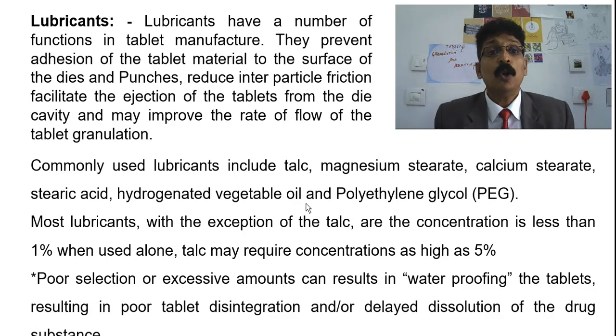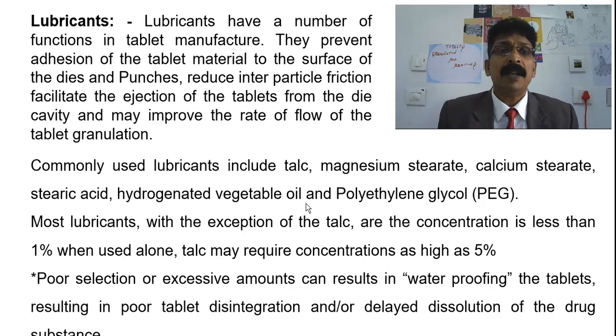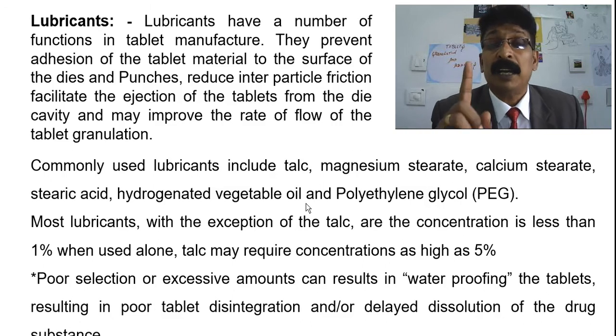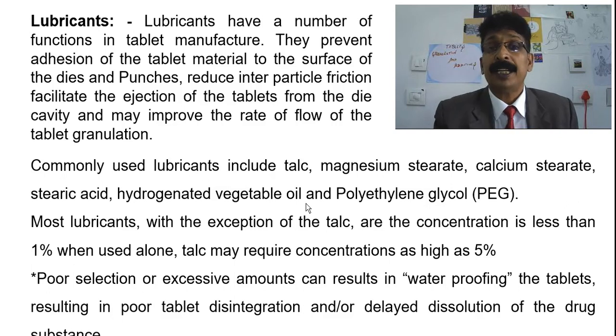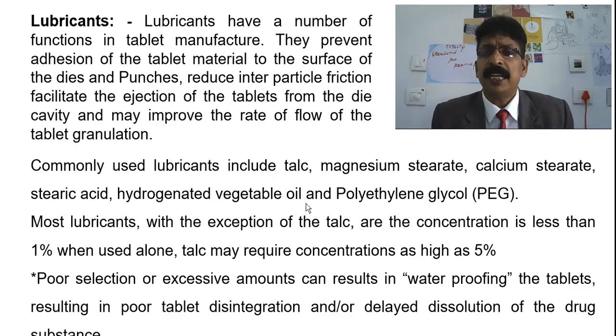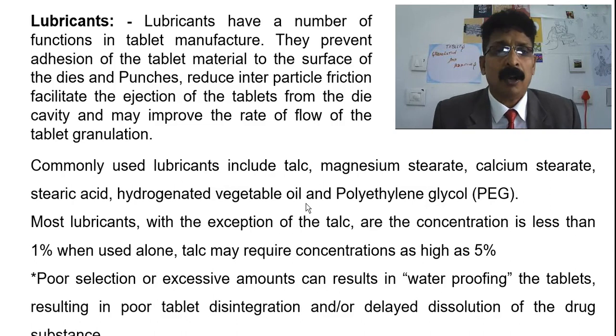And lubricants have a number of functions in tablet manufacturing. They prevent adhesion of the tablet material to the surface of the dies and punches. Reducing interparticle friction facilitates the ejection of the tablet from the die cavity and may improve the rate of flow of the tablet granulation. Commonly used lubricants are talc, magnesium stearate, calcium stearate, stearic acid, hydrogenated vegetable oil and polyethylene glycol (PEG).